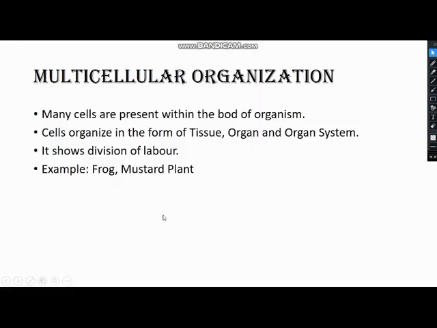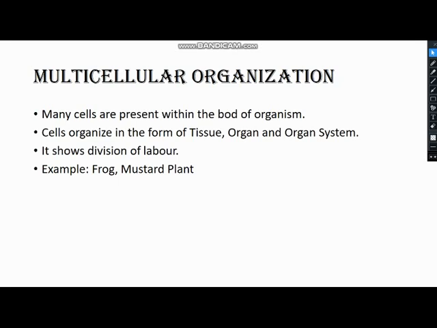Now the last organization, that's the multicellular organization. You know about it. Many cells are present within the body of organisms. And what do the cells do? The cells together organize to form tissue, organ and organ system. And second, it shows division of labor.